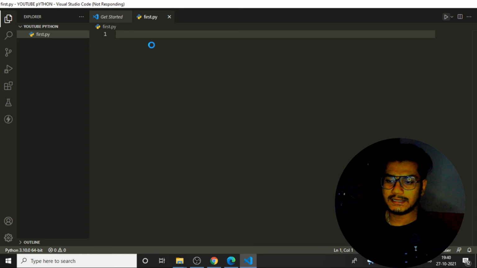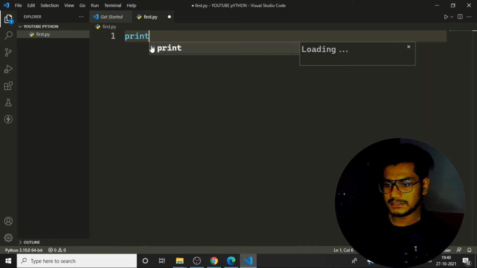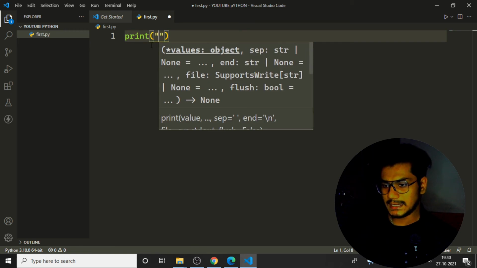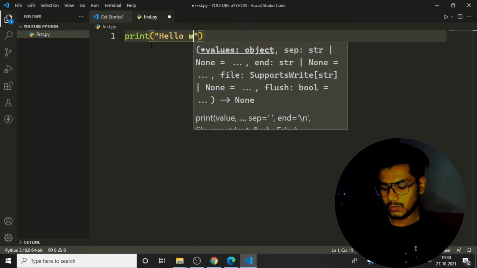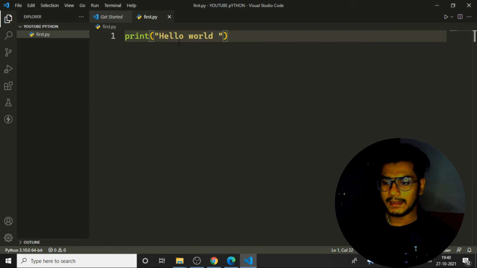So now I need to write our first program. So let's write how to write a first program. As you know, we need to use the print statement. Print, I want to just write hello world. There is no semicolon, nothing. I'm just checking whether it is working or not. Once I write this program, I'll click onto this run button.